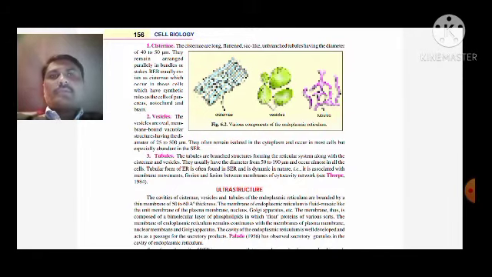Cisternae are long, flattened, a sac-like or somewhat cup-like shaped, unbranched tubules having a diameter of 40 to 50 micrometers. These cisternae are arranged parallel in bundles or stacks.